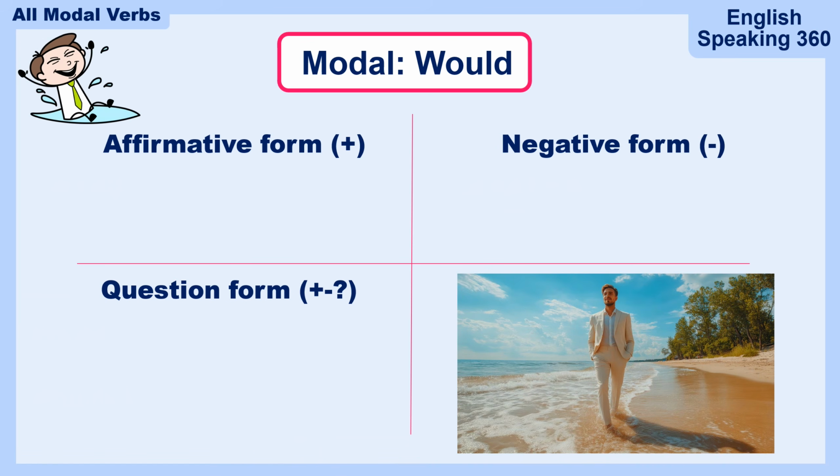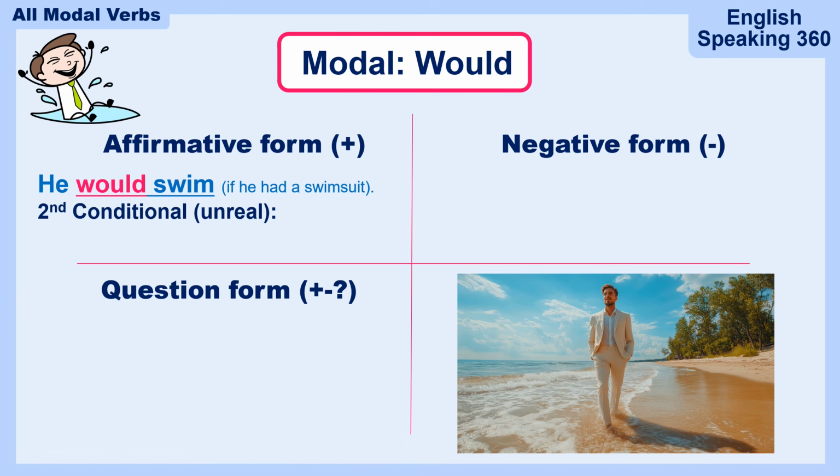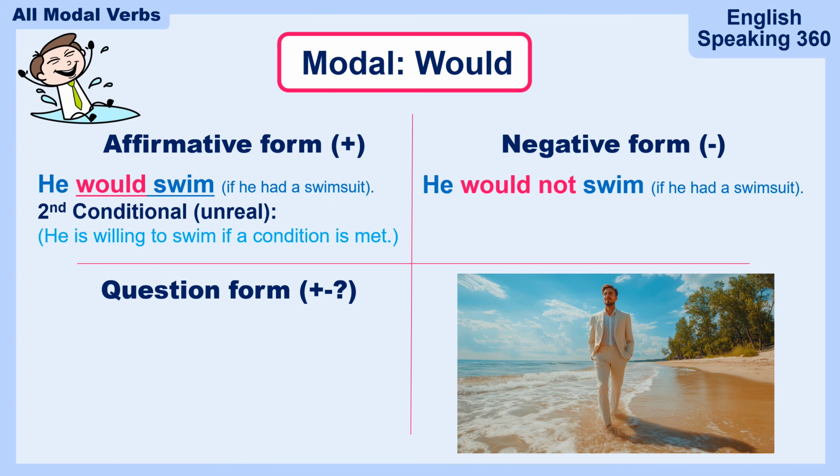Here's another example with would. He would swim if he had a swimsuit. He would swim. That is the second conditional. It is the unreal conditional. You got to be careful with this one. It means he is willing to swim if a condition is met. And the condition here is having a swimsuit, but he doesn't have a swimsuit, so he's not swimming. He would swim, however, if he had a swimsuit. What's the negative form? He would not swim if he had a swimsuit.